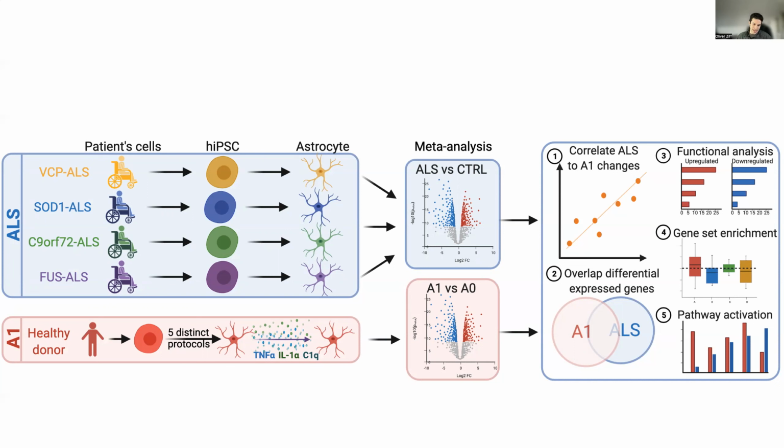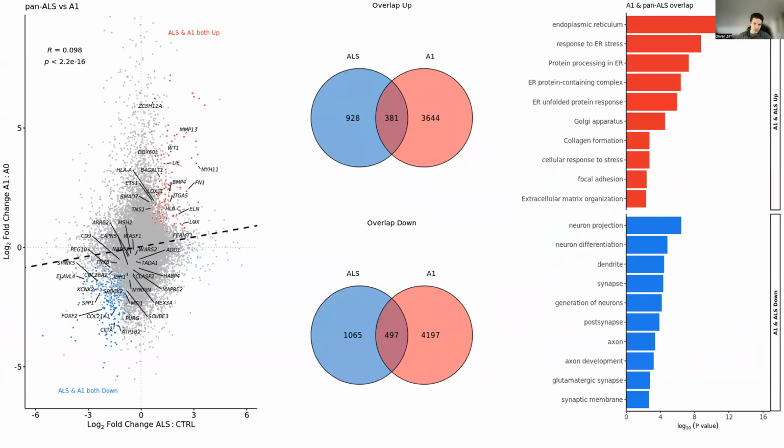I then compared the ALS and A1 astrocyte signatures. Comparing the gene expression changes in ALS and A1 astrocytes, I found a positive correlation, and there was a significant number of overlapping differentially expressed genes.